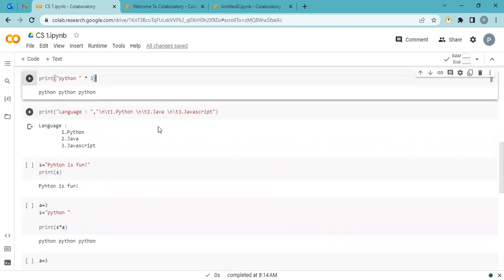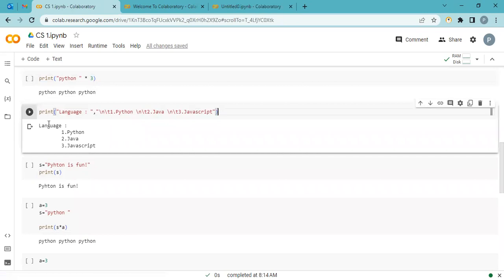Now here is a small practice for you. Look at my statement. I print language, then colon, and in the next line, in a very proper well format, Python, Java, JavaScript. I'm not doing this right now, but here is the answer. It is your task to try and do this. Till I explain, first I say language, comma. I want to do it in the next line.